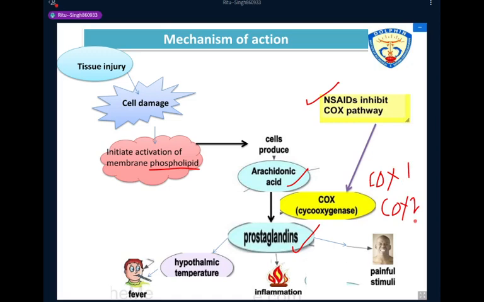But the COX-2 enzyme is only expressed in the inflammatory reaction. When there is inflammation in the body, the COX-2 enzyme is expressed. Is this mechanism of action clear to everyone?